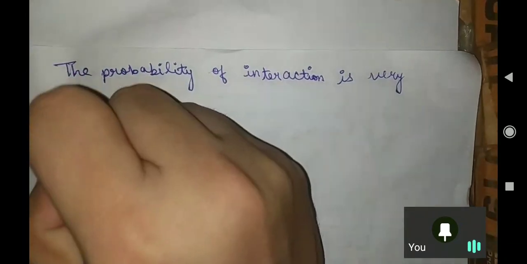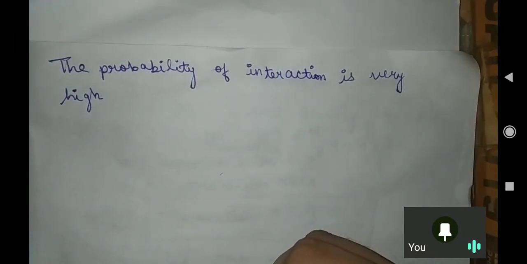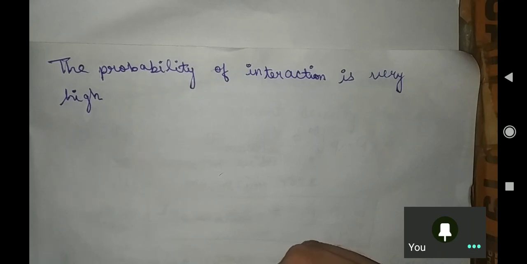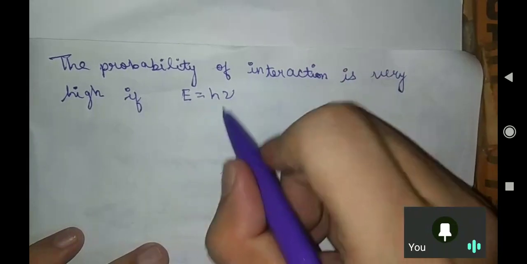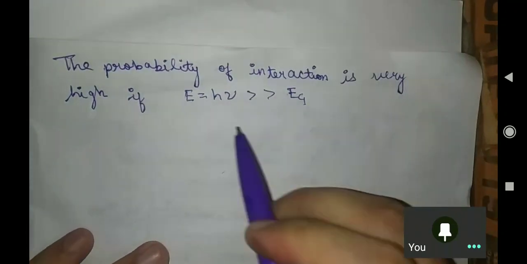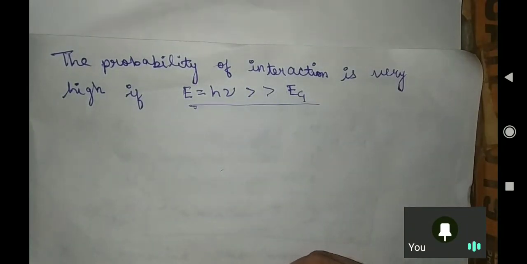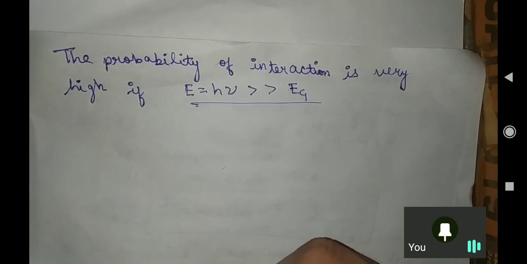High means you have applied the photon energy and you want to see that more number of electrons should conduct to your conduction band. So this probability can be very high if your h nu, the energy of your photon, is much greater than your band gap energy Eg. This is the case when you are providing more energy to your semiconductor, and all your electrons are excited and they go to the conduction band.